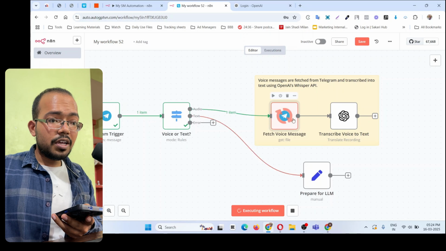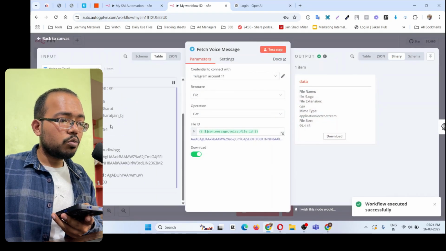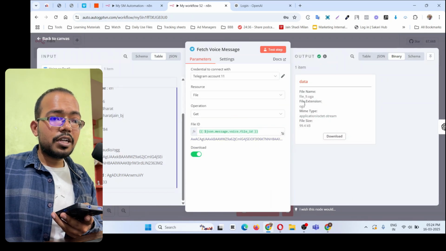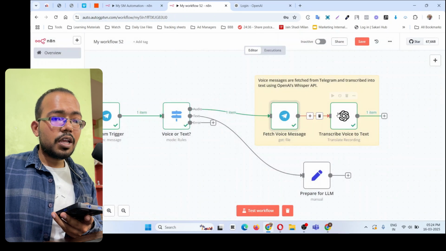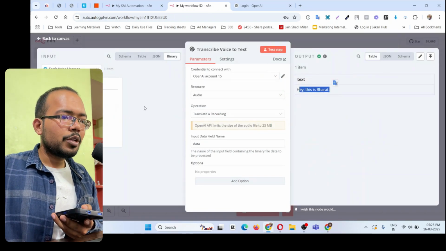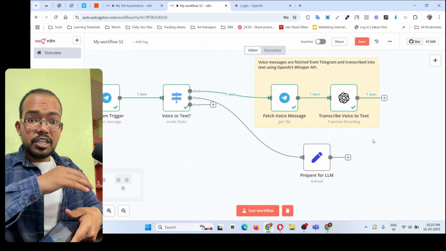So voice input here, it is executing. I double click on this. You see the voice message, the file ID is here, simply drag and drop. So we got the data as the output. And now let's see the transcription. Hey, this is Bharat. You see? So we got the file ID and transcription over here. So this much is all done.